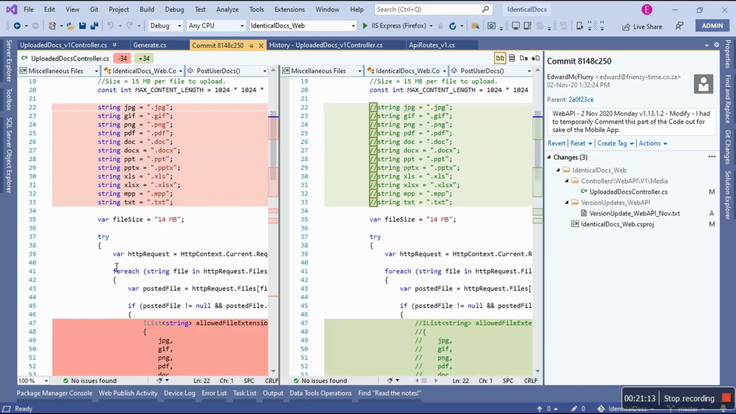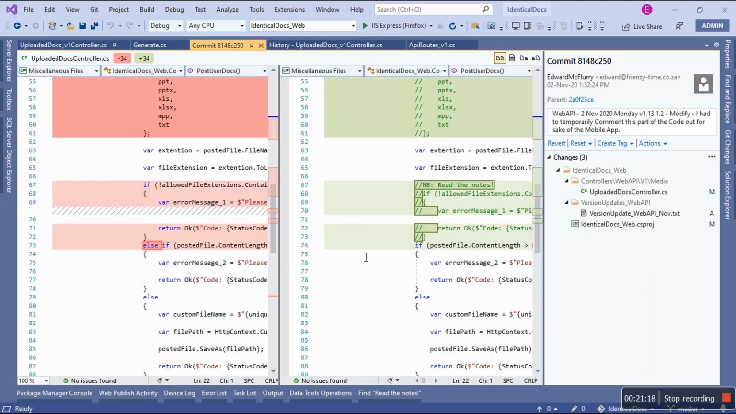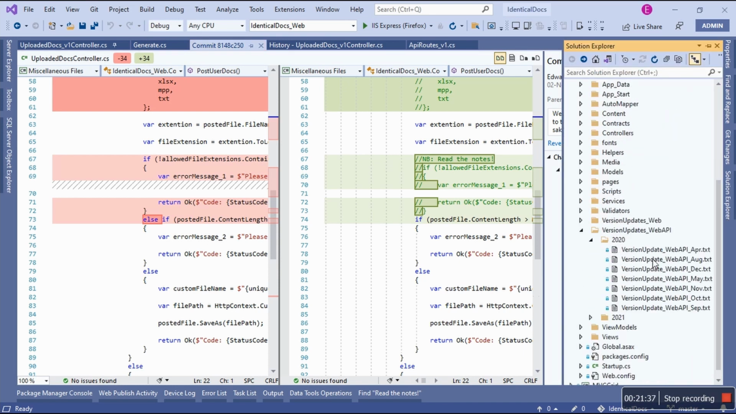This is how it used to be, and this is how it used to be, and this is how it used to be. So I commented the part out. Why? Why does it say for the sake of the mobile application? Oh, it says I should read the notes. So now we know where to focus. This is perfect. So we're gonna go to 2020. So we're in 2020. We're gonna look for November.